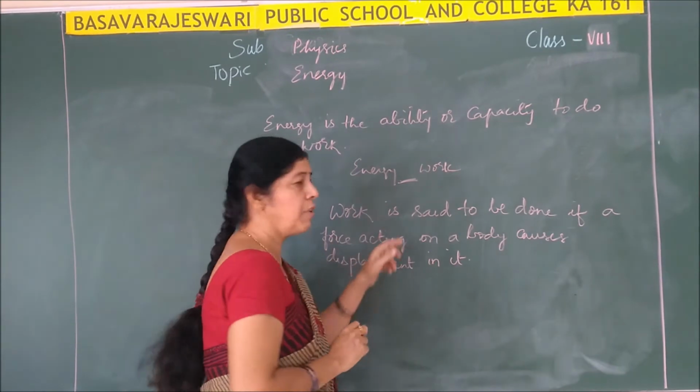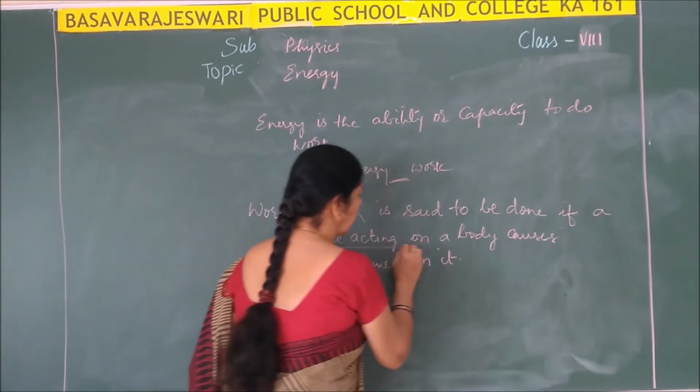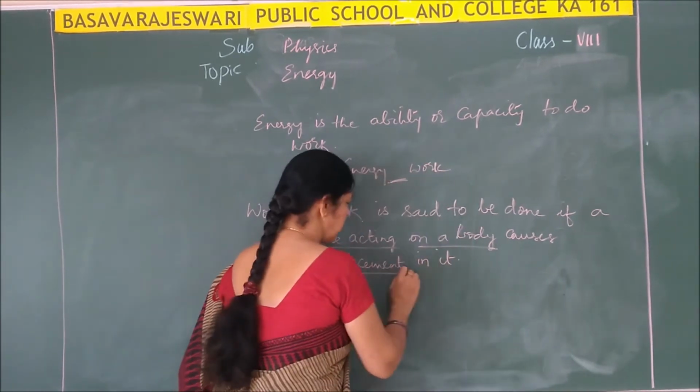Okay. So, definition of work done: work is said to be done if a force acting on a body causes displacement in it.